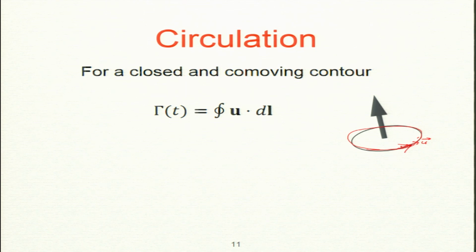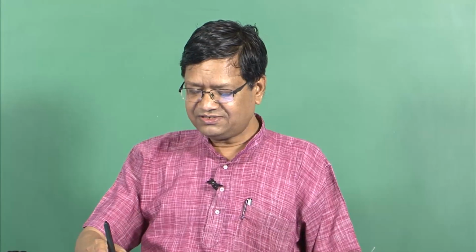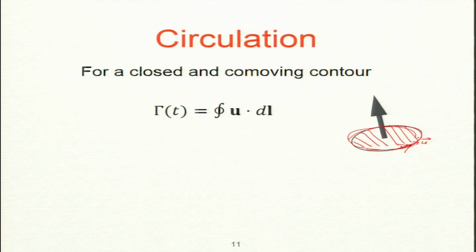Now I can use Stokes theorem. What does Stokes theorem say? This line integral over the closed loop is equal to a surface integral over any surface whose edge is this contour. It is not a closed surface, it is an open surface. You can think of a cap, whose edge is what we have here, and the cap surface can be moved anywhere you like.